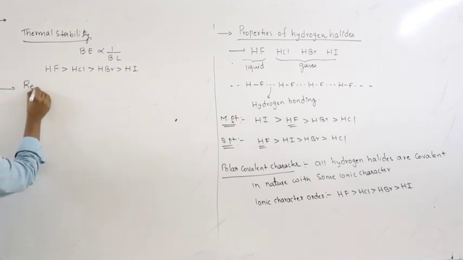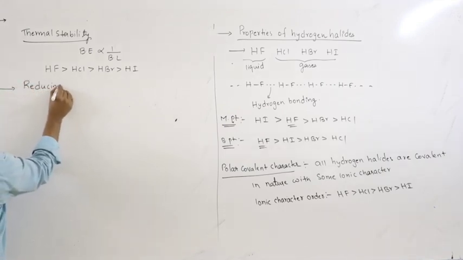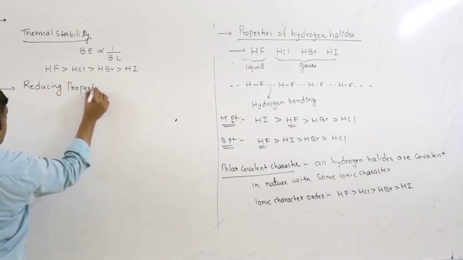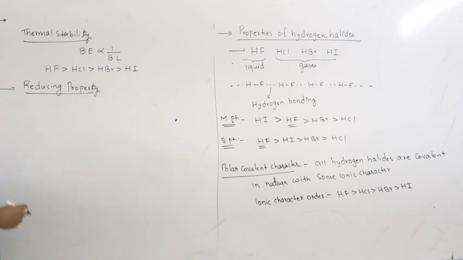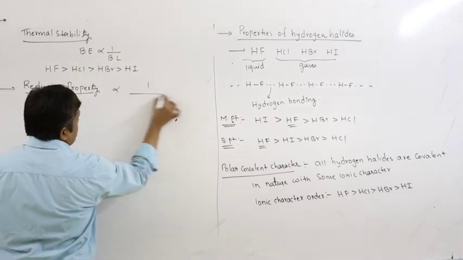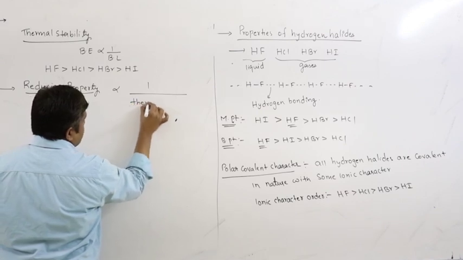Next, reducing property. Reducing property means the ability to release hydrogen. So it is inversely proportional to the thermal stability of hydrogen halides.